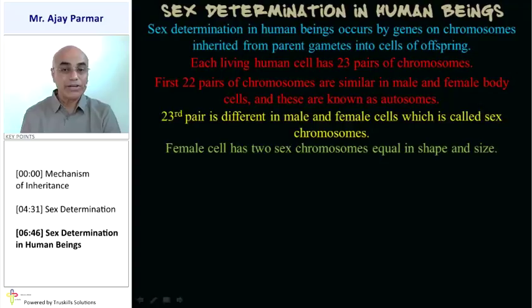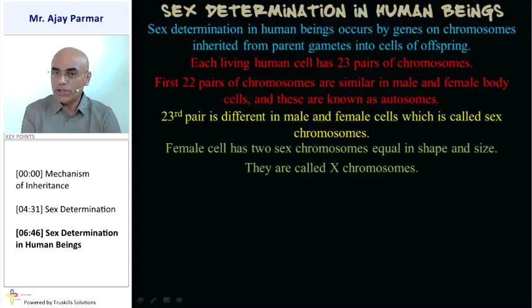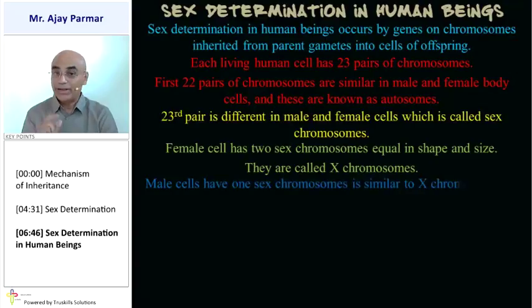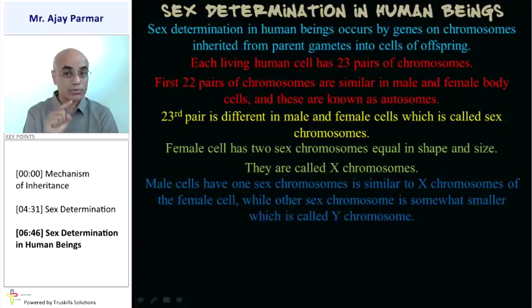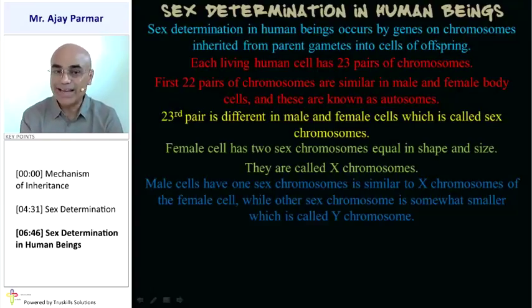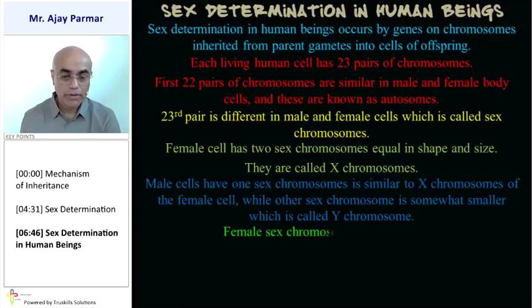A female cell has two sex chromosomes equal in size and shape, and therefore both of these chromosomes are called X chromosomes. But in case of male, they have two different types of chromosomes. One of the sex chromosomes, of the last pair, is very similar to the female chromosome, and that is why it is called an X chromosome. Whereas the other sex chromosome of the given pair is slightly smaller compared to the first one, and it is called the Y chromosome. The female sex chromosome complex would obviously be XX.